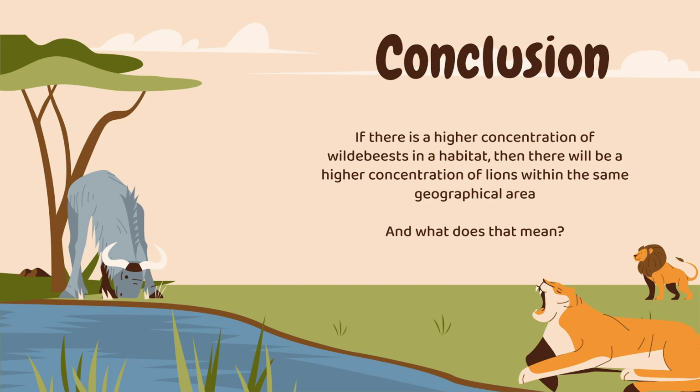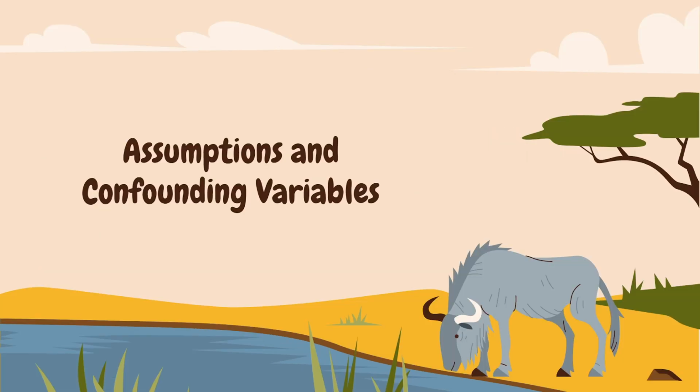There's a variable of control where the availability of prey determines a predator's population size and where they inhabit, so the larger number of wildebeests determine where lions go. It also shows that predator ranges are not random, but in fact are structured around where their prey resides in an ecosystem, so they're not just randomly distributed for no reason. So, assumptions and confounding variables.